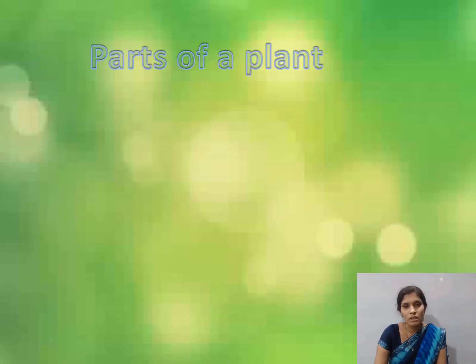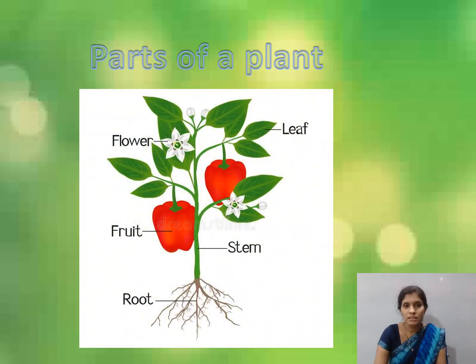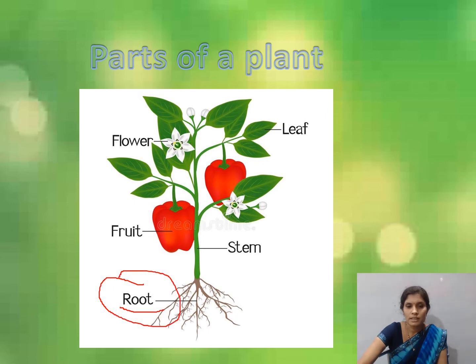Let us learn about parts of a plant. See here, children, parts of a plant. Root, R-O-O-T. Then stem, S-T-E-M.